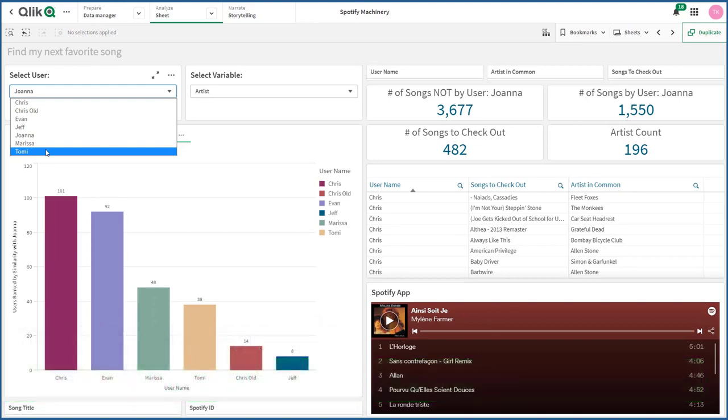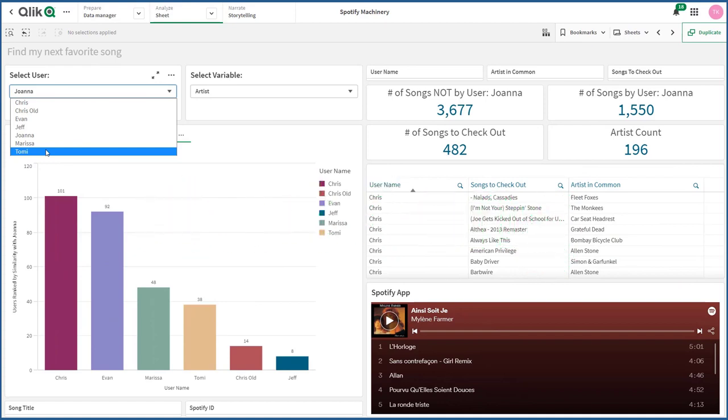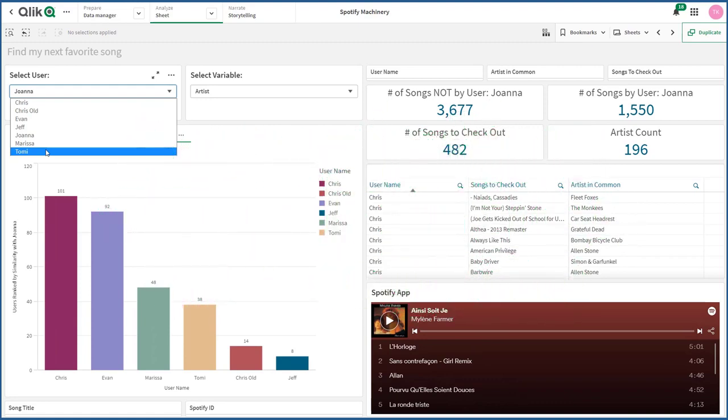I'm going to show you how I can use Qlik Sense in combination with Spotify to find my next song obsession. This is a fun example to really see Qlik's visualization capabilities and its associative technology in action. If I can uncover my next song obsession, imagine what you will discover with your data.